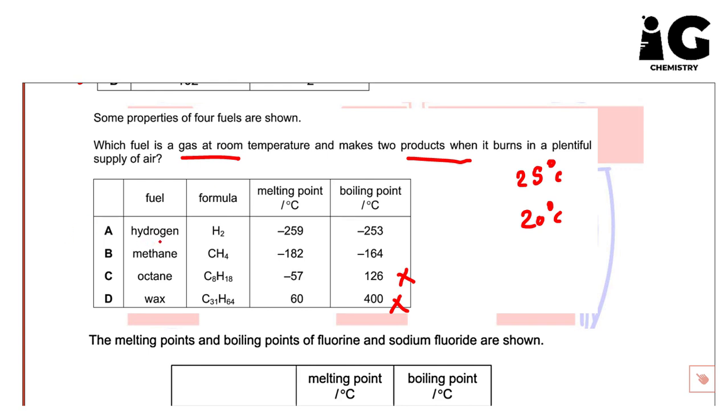Okay? So second point here, he said it makes two products when it burns. The first one here is hydrogen. If hydrogen burns, actually, guys, it doesn't produce two products because this is hydrogen, so it will produce one product, which is water vapor. But in methane, because it contains carbon and hydrogen, it produces carbon dioxide and water. So the correct answer is going to be methane. Okay, guys?